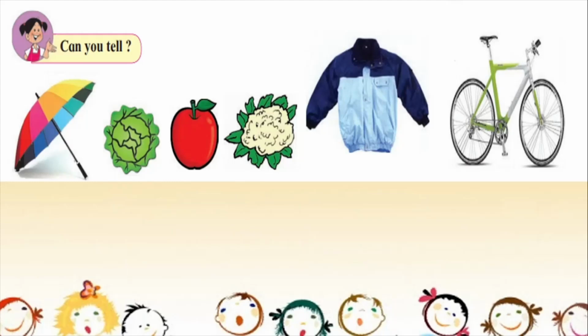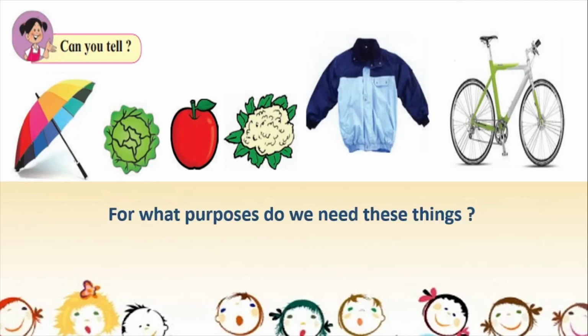We have one more question here. For what purposes do we need these things? So what purposes do we need these things for? We need these things, that is all these things, okay, whether it is the cabbage, whether it is a fruit, whether it is a flower, or whether it is a wind cheater. For what purpose do we need them?